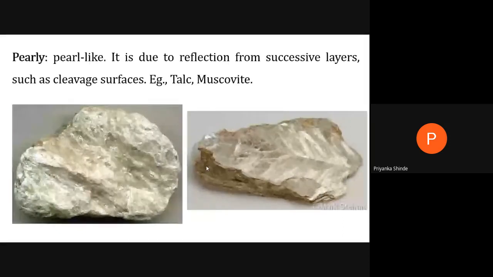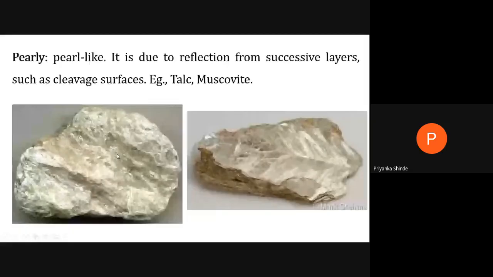We are going to discuss what is meant by cleavage again later. Here, just remember that pearly means it looks like a pearl. An example is talc. Talc is a very soft mineral whose hardness is 1, and it is used in the cosmetic industry.